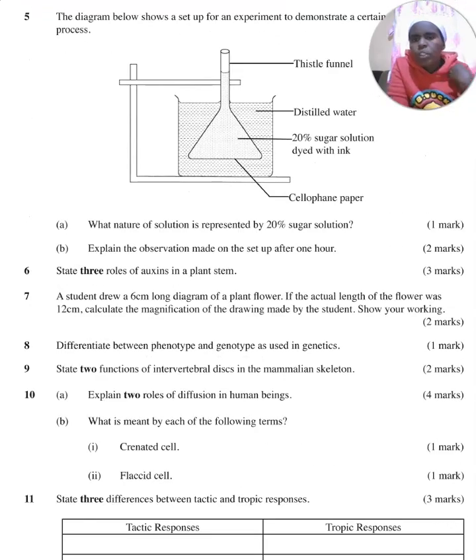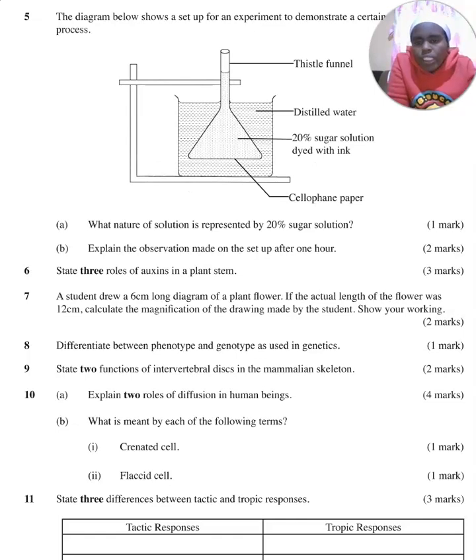The next question, you've been told that the diagram below shows a set of experiments to demonstrate a certain physiological process. You have a thistle funnel there, you have distilled water, you have 20% sugar solution dyed with ink, and then you have a cellophane paper.